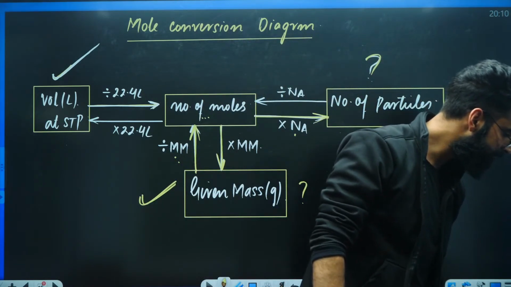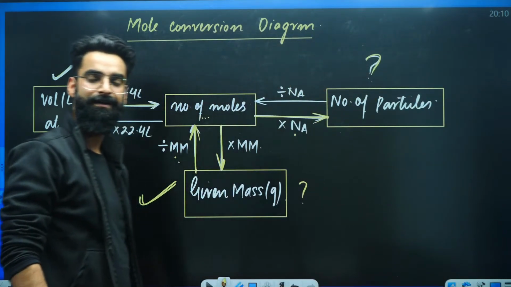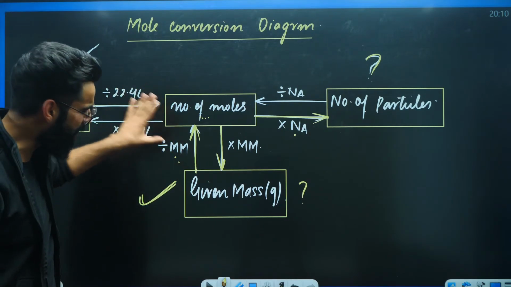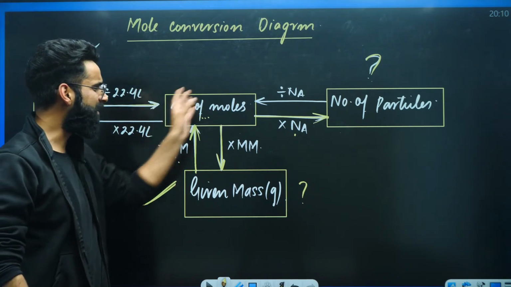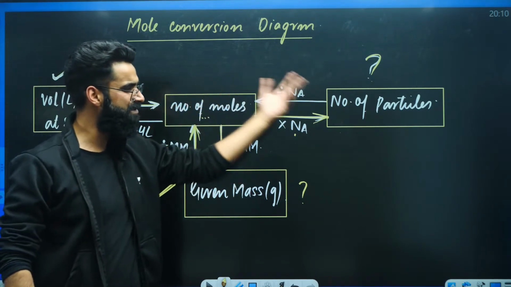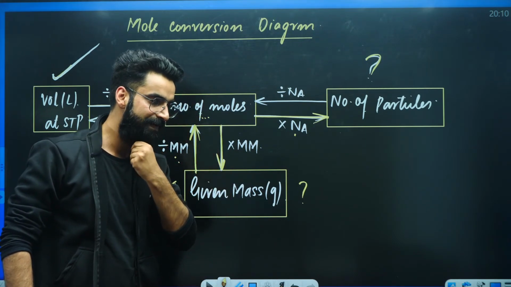Is it simple? Isn't it simple, my dear students? Yeah, very simple, right? So this diagram is very important, and this is a basic diagram by means of which you can convert different things. You can convert mass into volume, volume into moles, moles into particles, etc. Perfectly done?